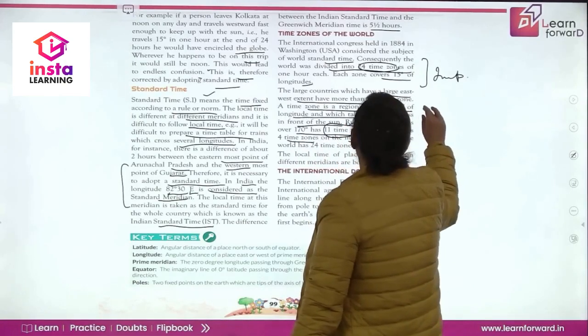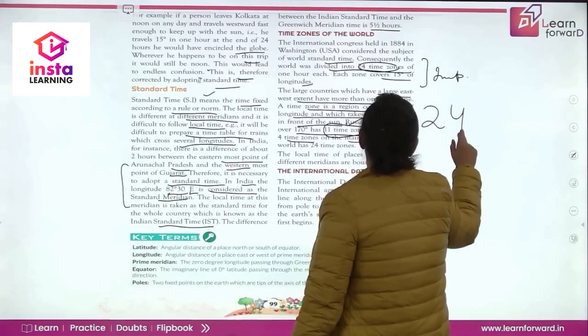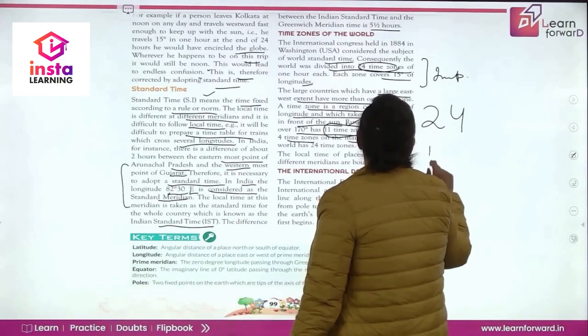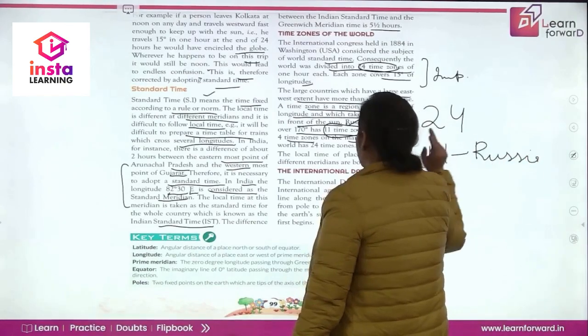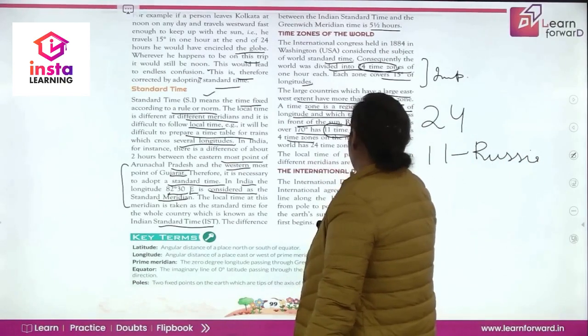If we talk of the complete time zones, we have 24 time zones, right? And Russia has 11 time zones. How many time zones does Russia have? It has 11 time zones. Now the local time of the places which are on different meridians are bound to differ.